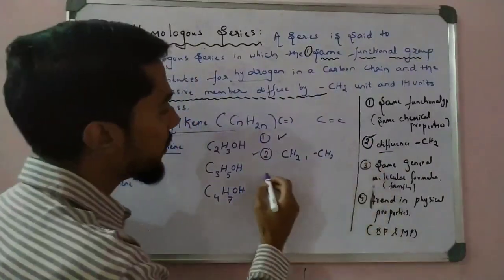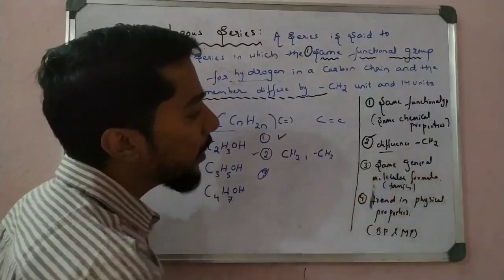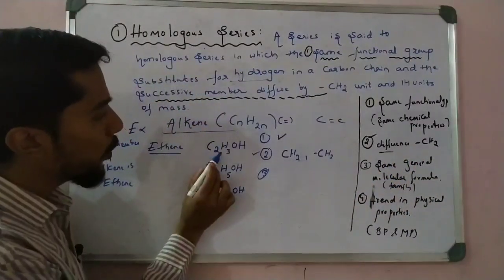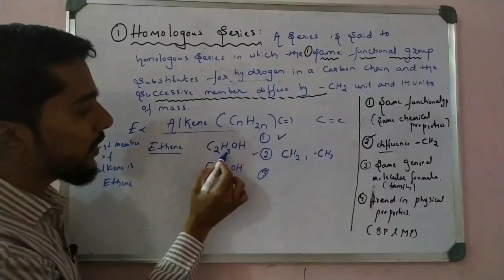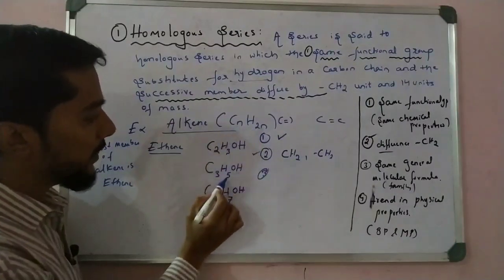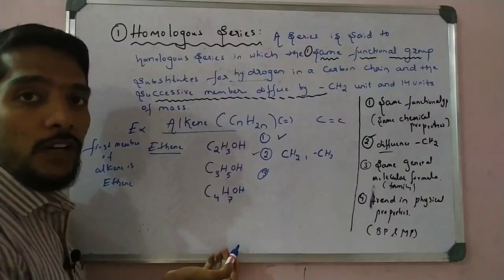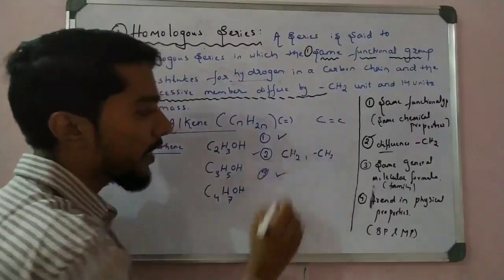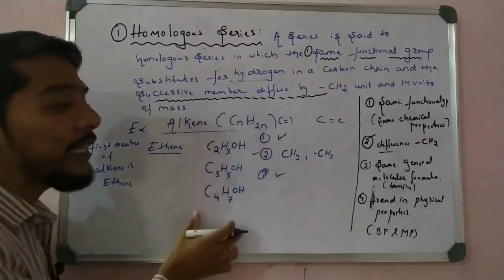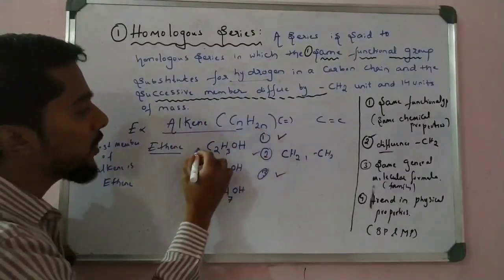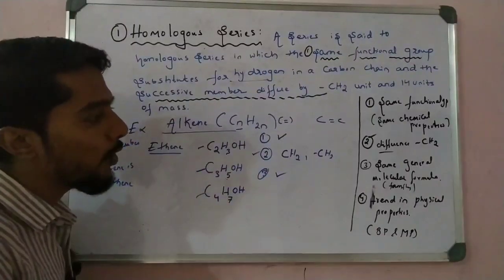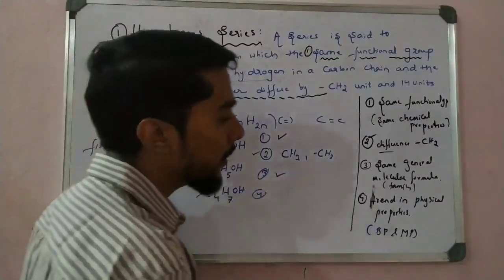Now the third condition, the same general molecular formula. All are alkenes. So see here, C2H4, then 1 replaced gives C3H6, then 1 replaced gives C5. All have the same general molecular formula because all are alkenes. So that is also satisfied. This is CnH2n, this also CnH2n, and this also CnH2n. So same molecular formula.